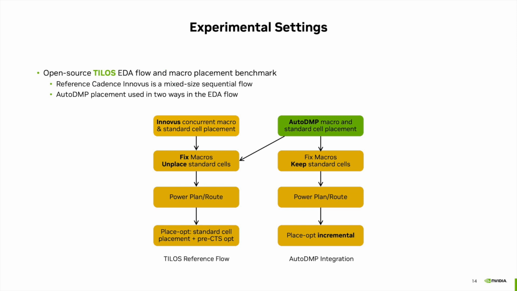To assess the viability of our approach, we test it with the open-source TILOS EDA flow and macro placement benchmark. We integrate AutoDMP in that flow in 2 ways. We either keep only the macros and continue the rest of the flow normally with power delivery network planning, routing, and full place-opt. Or we can keep both the macro and the standard cell placement from AutoDMP, but perform only an incremental place-opt that refines the placement and performs timing optimization.